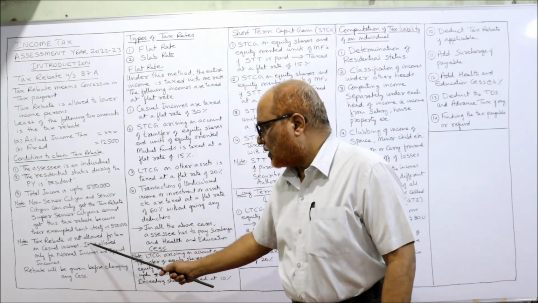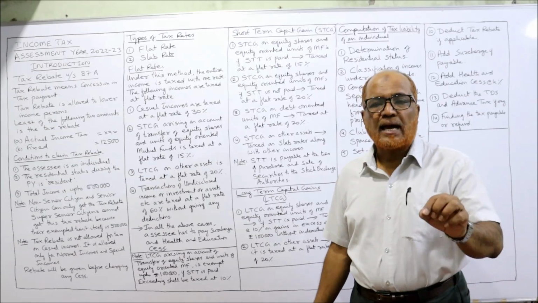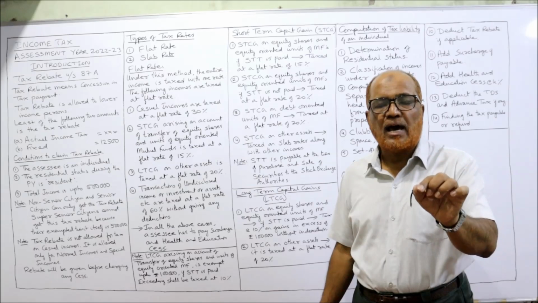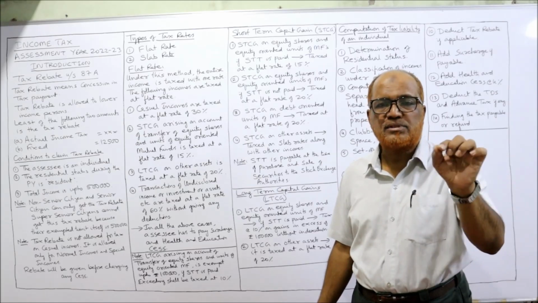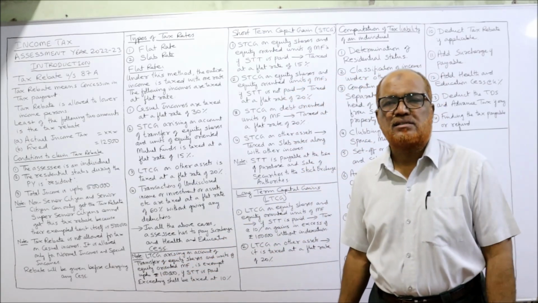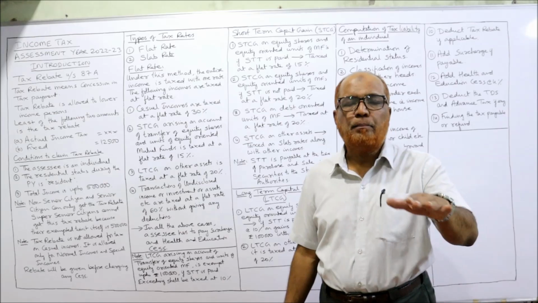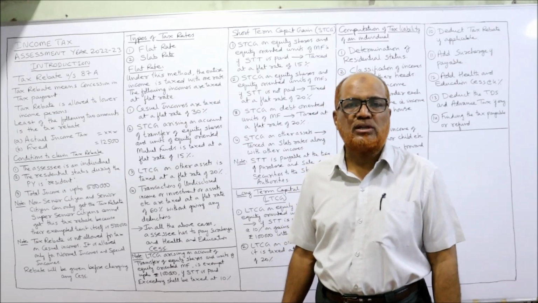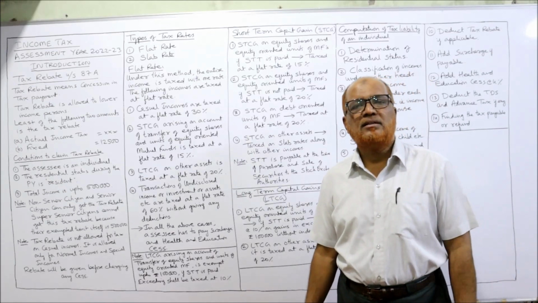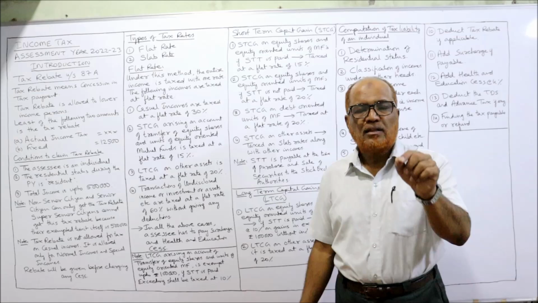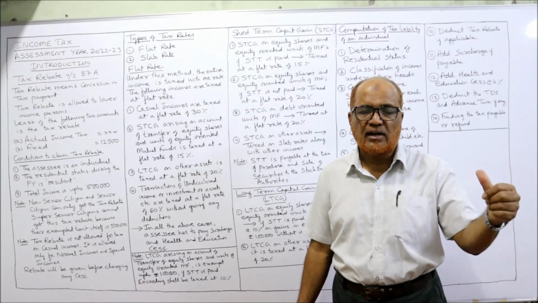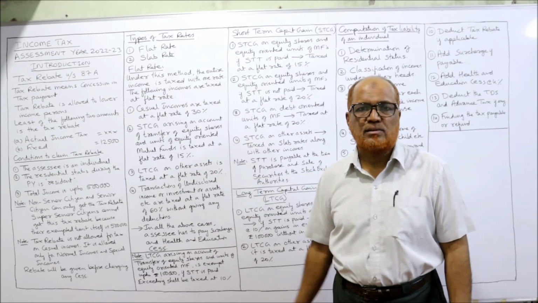Now, tax rebate is not allowed on casual income. Remember, the tax rebate is not at all allowed from casual income. It is allowed only from special incomes and normal incomes. Also, the rebate will be given before charging any cess. The tax rebate will be deducted before charging the health and education cess. These are the points you have to remember for writing the theory of tax rebate, and this concept will be applied in problems. You have to see if the conditions are satisfied, then you have to give the tax rebate.